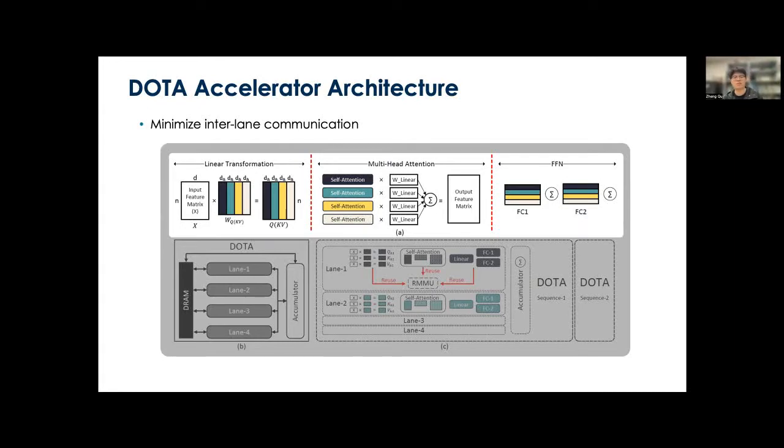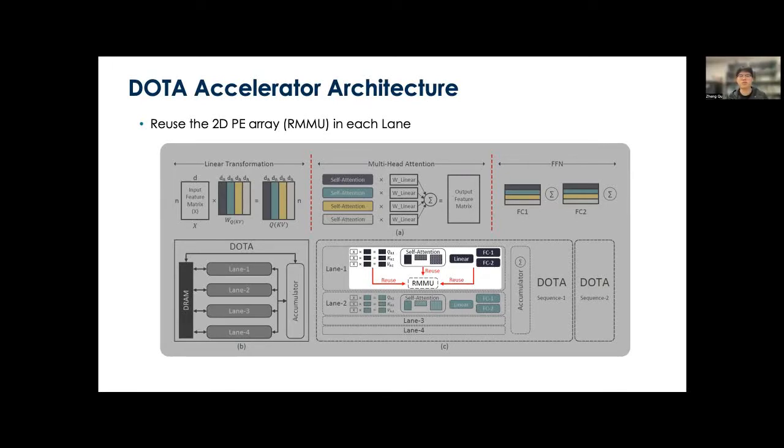In DOTA, this is achieved by mapping operations with independent input, weight, and output to different compute lanes. For example, in the multi-head attention stage, we can map different self-attention blocks to different compute lanes because they require completely different input and generate completely independent output. Please refer to paper section 4.1 for more details regarding the workload partition and mapping strategy.